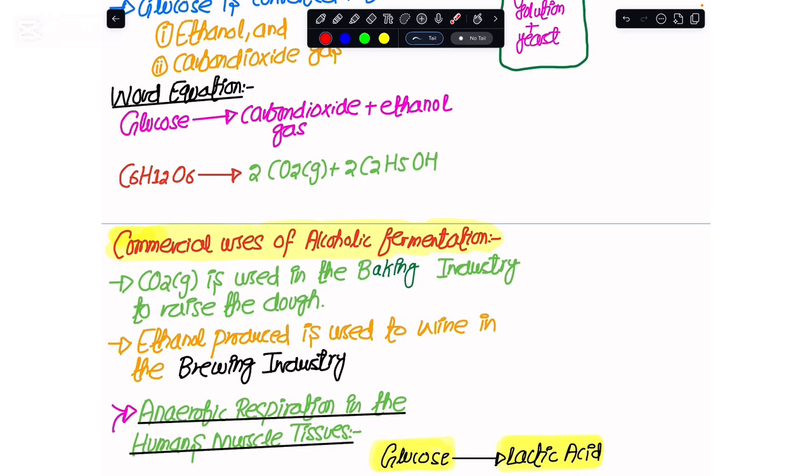Later, when we bake the bread in the oven, that would kill the yeast, and the ethanol that would accumulate in the bread would also evaporate. On the other hand, in the brewing industry, where we are required to make wine, the CO2 is not utilized, but rather the ethanol is utilized, and this ethanol would make the wines that would be sold in the market for, you could say, the clubs, where people are habitual of drinking wine when they party.